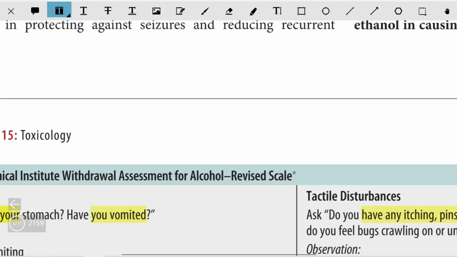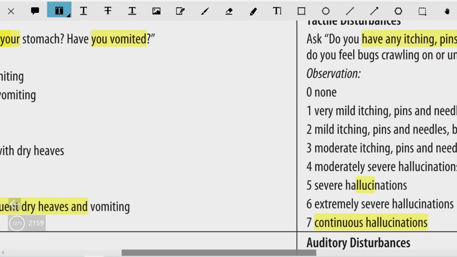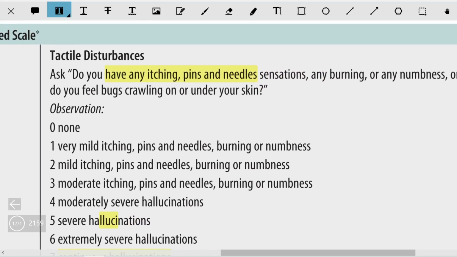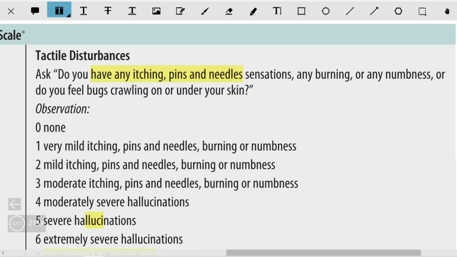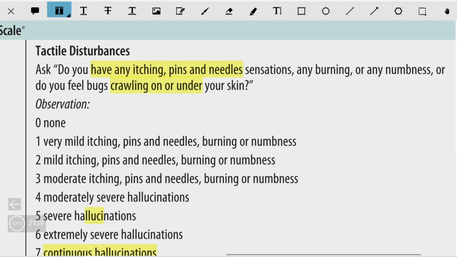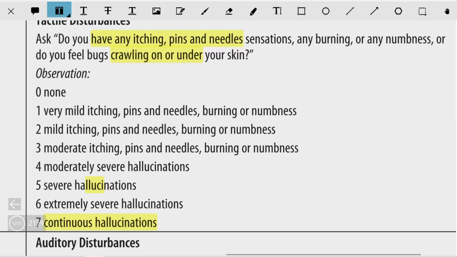Then coming to the tactile disturbances, we should ask the patient, do you have any itching, pins or needle sensations, any burning, or any numbness? Or do you feel bugs crawling on or under your skin? Then the observation is that if there are none, it is graded as 0.